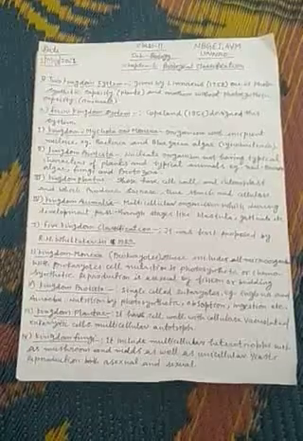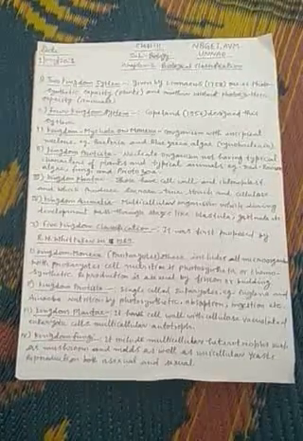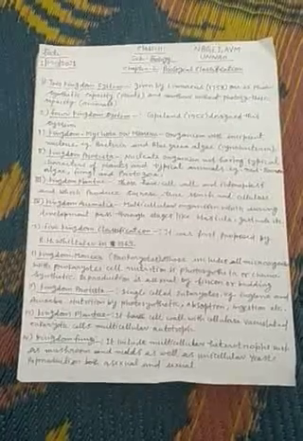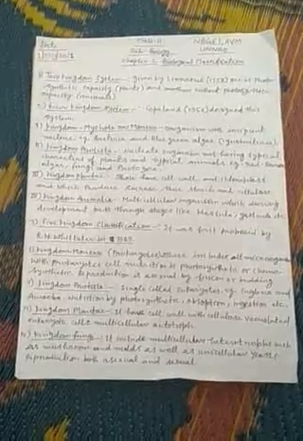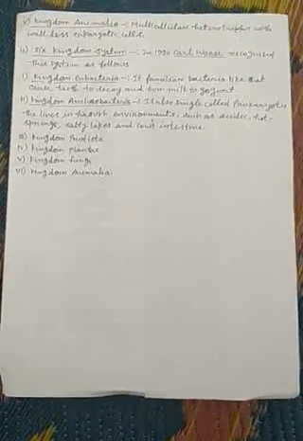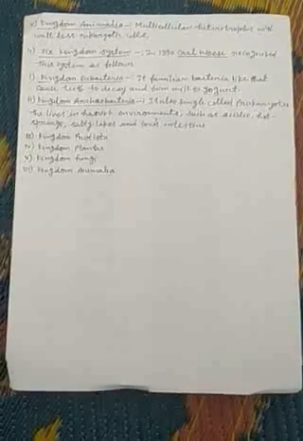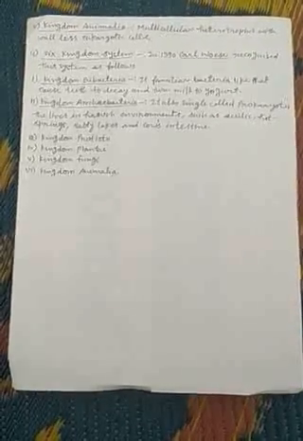Kingdom Plantae has cell wall with cellulose, vacuolate eukaryote cells, and is multicellular and autotrophic. In the last kingdom beta, kingdom Animalia, all are multicellular heterotrophs with wall-less eukaryote cells.